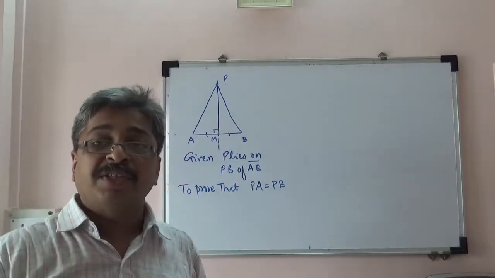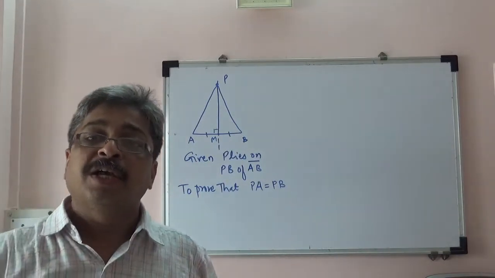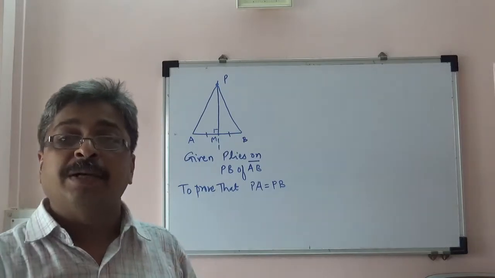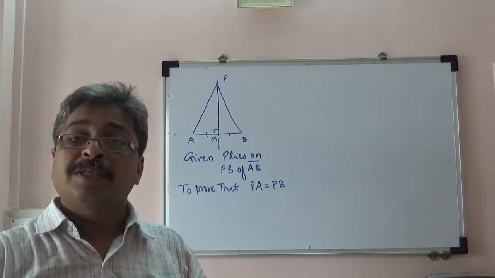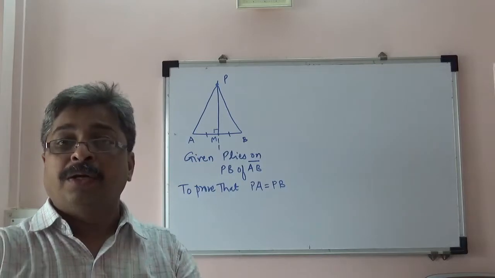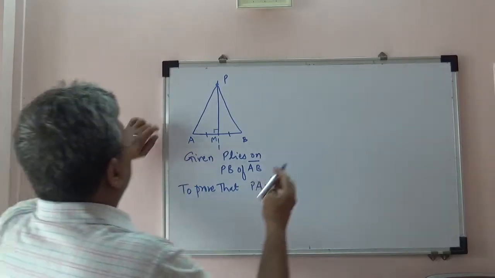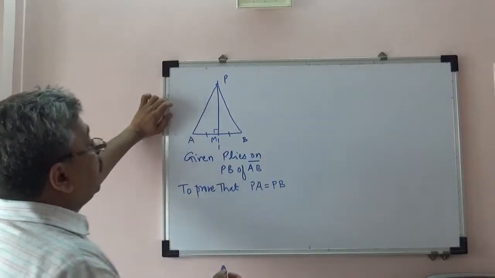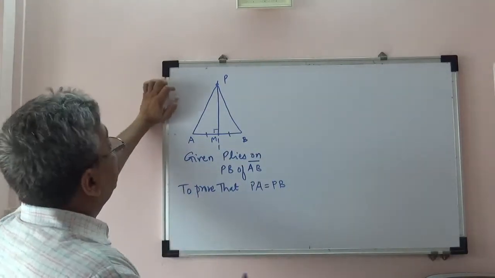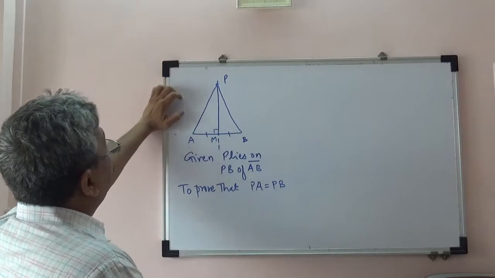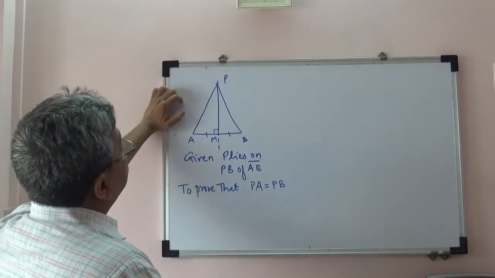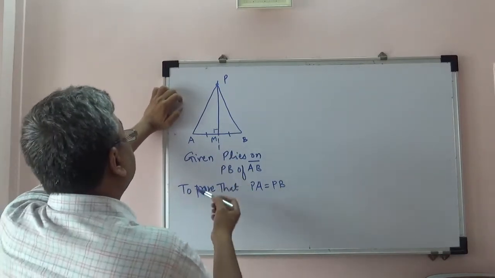Now I give you sufficient time to prove this result independently. Pause, think, it is simple, do it. Now we will not spend a lot of time in writing the entire proof. We will just try to find out which congruency test is going to be applicable. I think we have done this problem earlier.